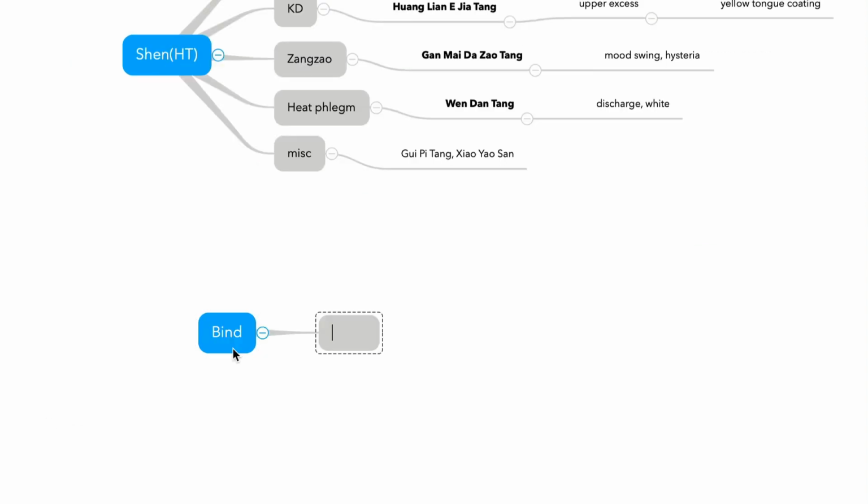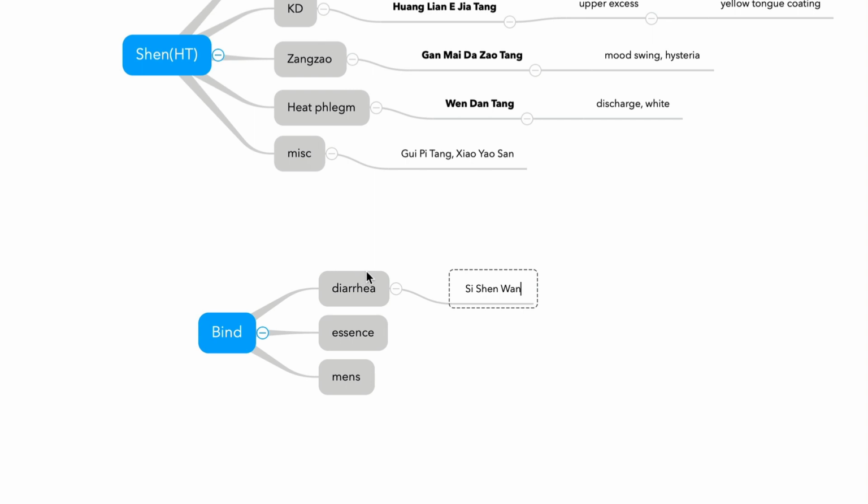And binding formulas. There are three conditions: diarrhea, essence and menses. So they only treat the branch, not the root. Diarrhea, Sishen Wan, for kidney yang deficiency, severe yang deficiency. Essence, Jinsuo Gujing Wan. Different Chinese characters. And menses, Gujing Wan.